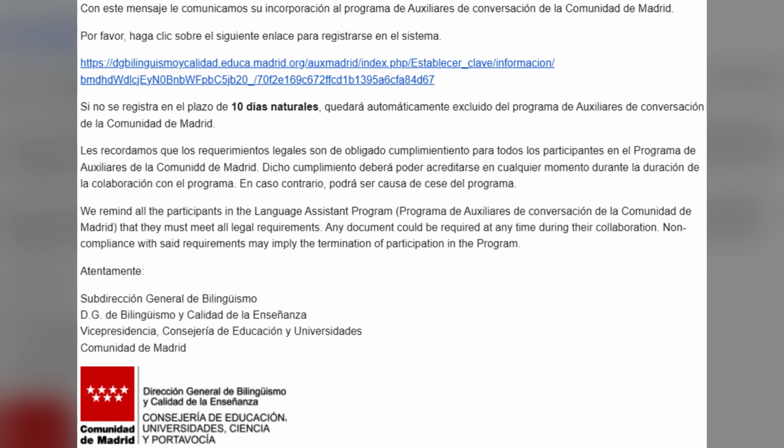But then it goes on to say that if you do not register within 10 days, not business days, but just 10 normal days, you will be automatically put out of the program. You'll be disqualified from the program. So you need to make sure that once you get this email, you click this link and set up your aux Madrid account within 10 days.